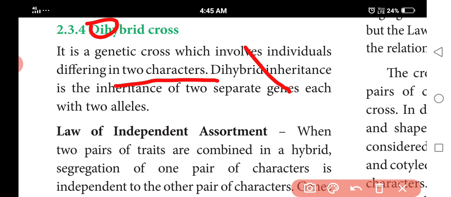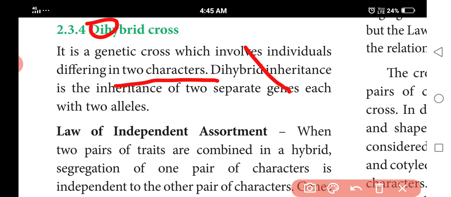Mendel performed such an experiment taking two characters: form of the seed and color of the cotyledons. Form of the seed, one character. Color of the cotyledons, one character. He crossed pure plants producing yellow round seeds with plants producing wrinkled green seeds. Mendel found all the seeds of the F1 generation were yellow round seeds. Self-pollination of the F1 plants produced four kinds of plants in the F2 generation.